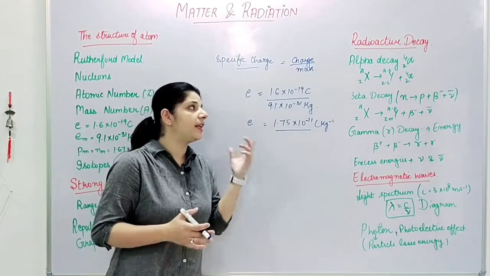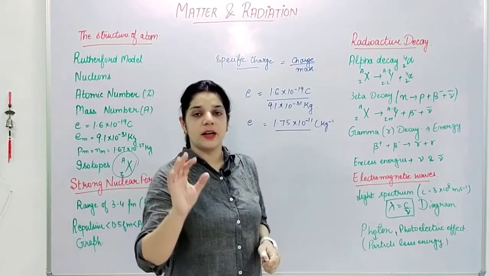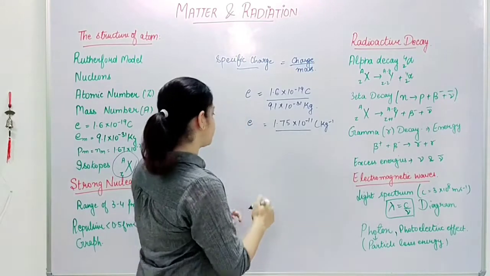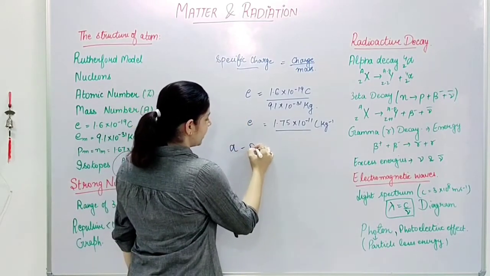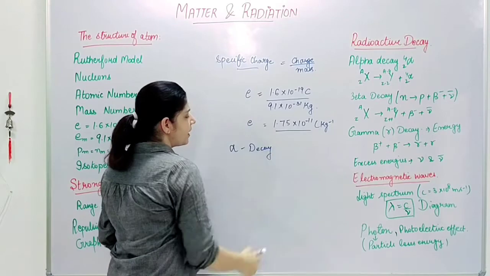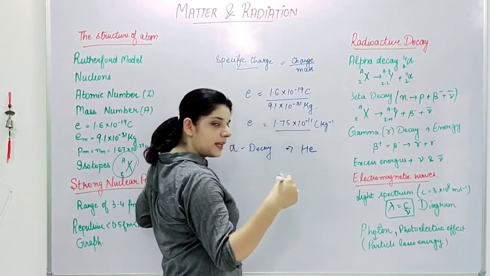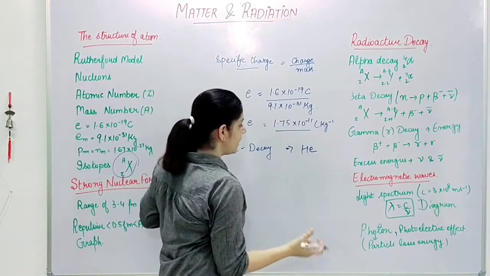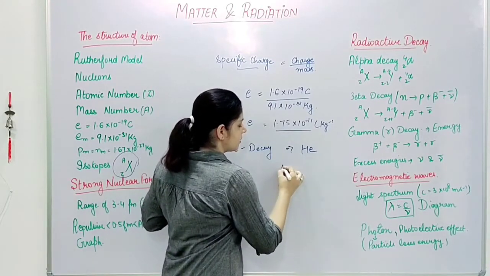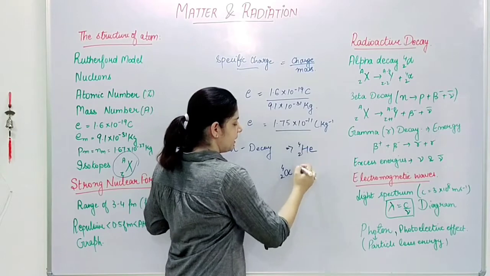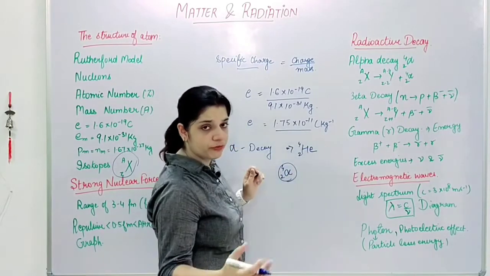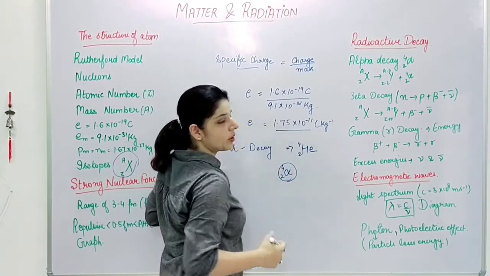So basically radioactive decay can occur in three forms. One is alpha decay. Now alpha is basically a helium type of particle, and alpha is 4 just like helium. It has a mass number of 4 and an atomic number of 2.